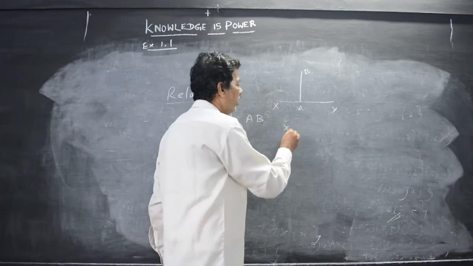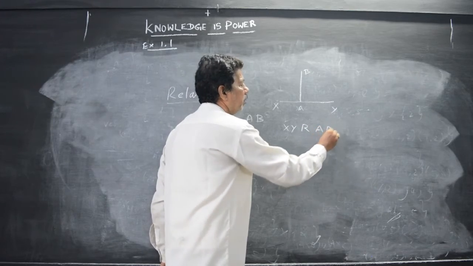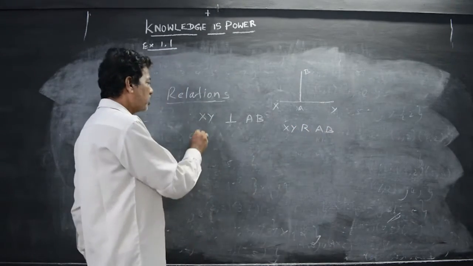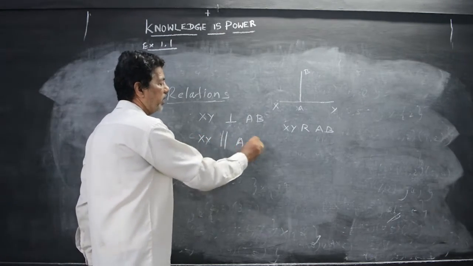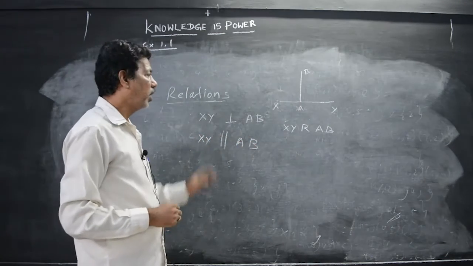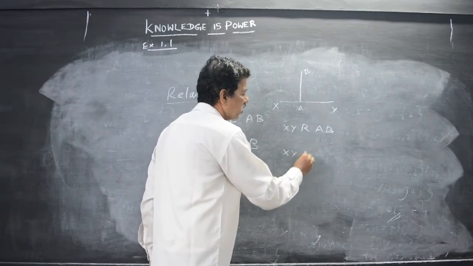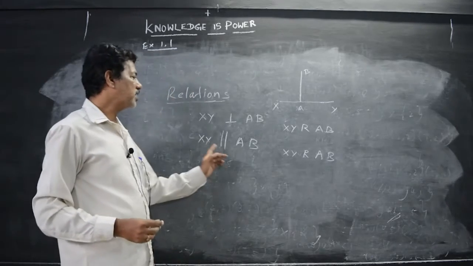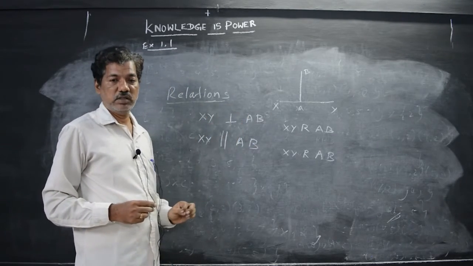Generally we can write XY is related to AB. Suppose XY is parallel to AB. How can we write that? XY is related to AB. Okay, there is some relationship given for the two terms.